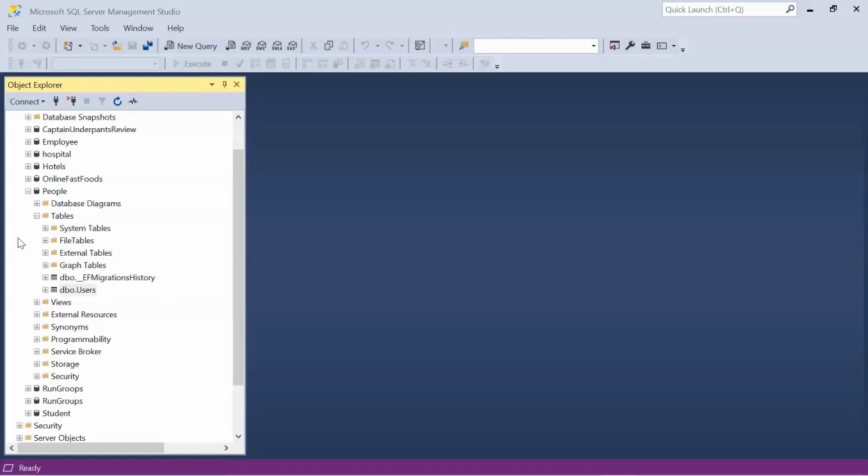So let's check the database. Here you can see the people database, and here is our table users, and we can see one more table, EF migrations history. This will show the list of the migrations. Every single time we do migrations, it will be updated in this table.